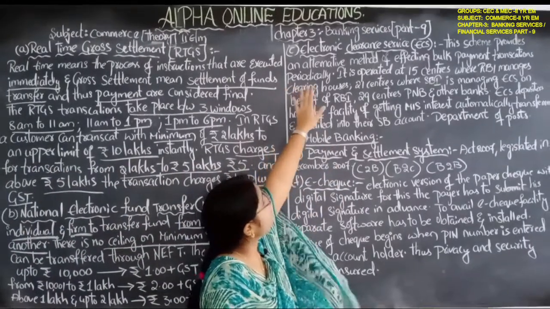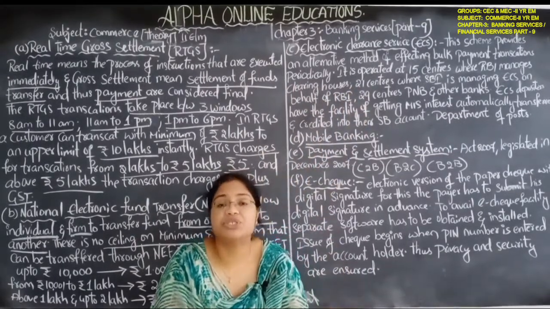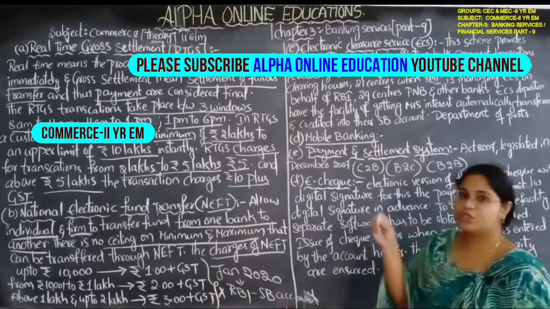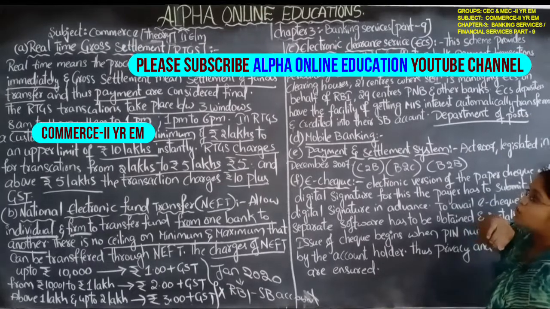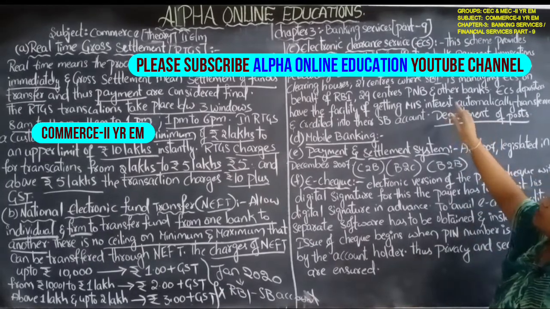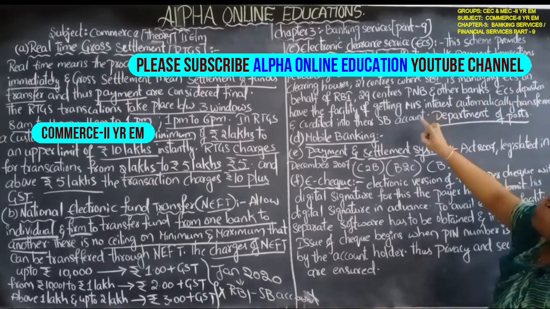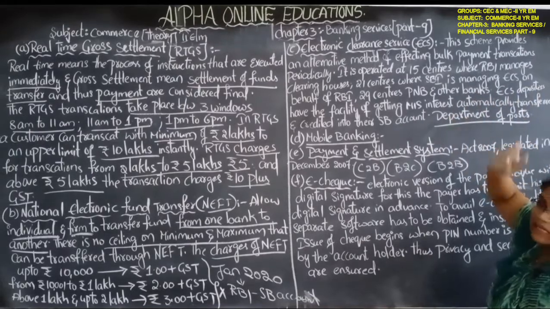Next, electronic clearance service. This service is generally provided by the Department of Post. That department provides this electronic clearance service. This scheme provides an alternative method of effecting bulk payment transactions periodically.